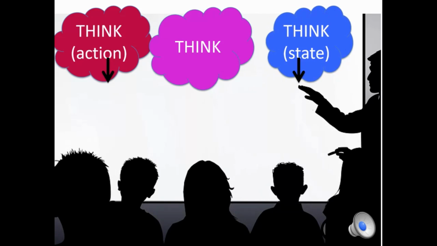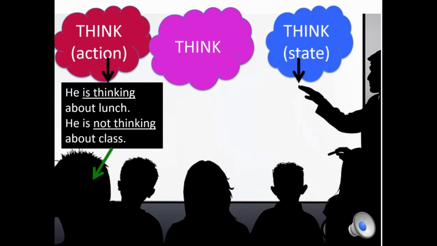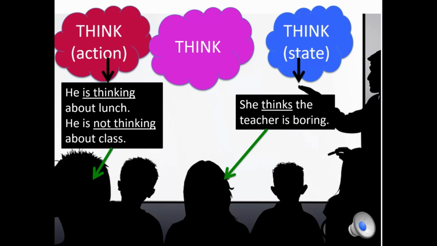Let's take a look at how think can be used as an action verb. We can say, he is thinking about lunch. He is not thinking about class. In this case, we can use think with ing because it's expressing an action. However, if I say she thinks the teacher is boring, now I'm using think as a verb of state. Here, think means believe, so we cannot use it with ing.